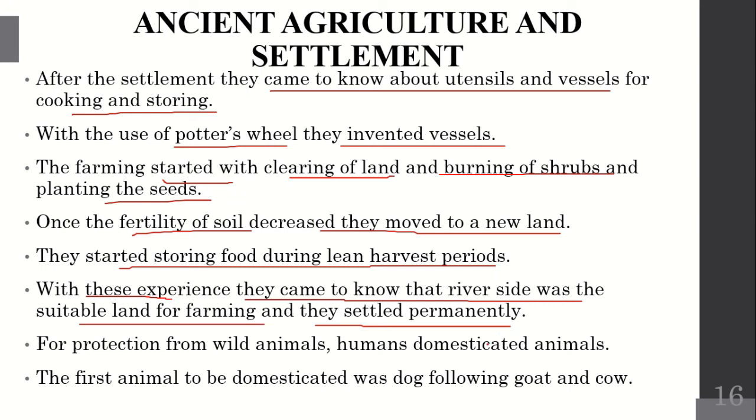For protection from wild animals, humans domesticated animals. The first animal to be domesticated was the dog, followed by the goat and cow. They found that the dog has a sniffing skill, so it can easily detect the coming of enemies. That's why they started taming the animal. The first animal tamed by them was the dog, to protect them from wild animals and enemies. After that, they started domesticating the cow and goat.